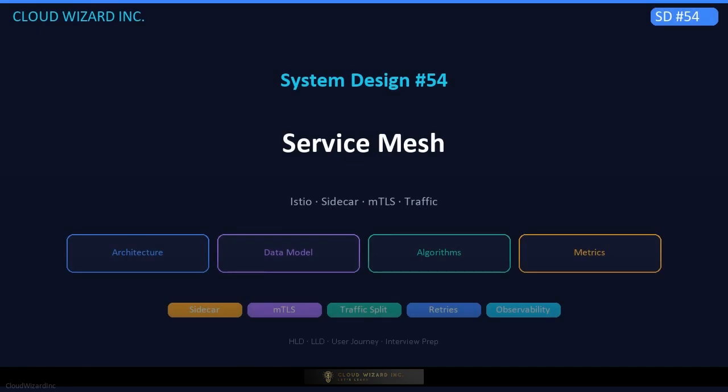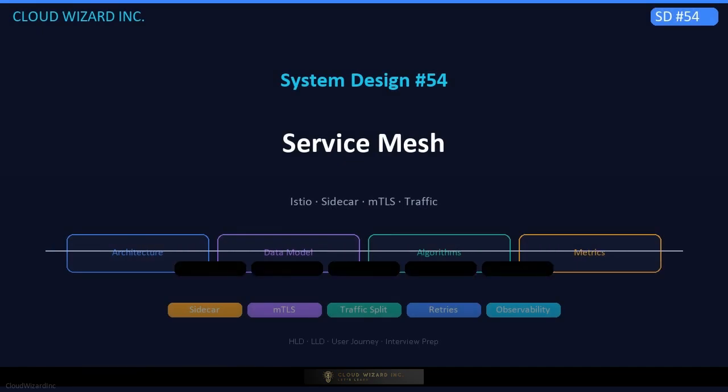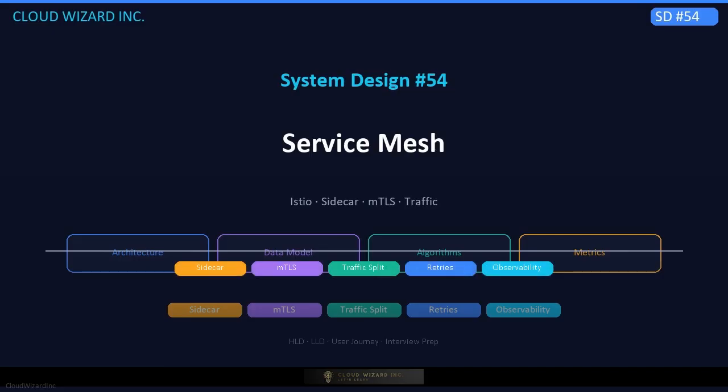Welcome to Cloud Wizard. In this video, we're doing a complete deep dive into the service mesh, the infrastructure layer that adds security, reliability, and observability to service-to-service communication without changing application code. We'll cover how platforms like Istio, Linkerd, and Consul Connect use sidecar proxies, mutual TLS, traffic splitting, retries, and the xDS protocol to tame microservices at scale. Whether you're preparing for a senior engineering interview or building modern cloud infrastructure, this one is for you. Let's get into it.